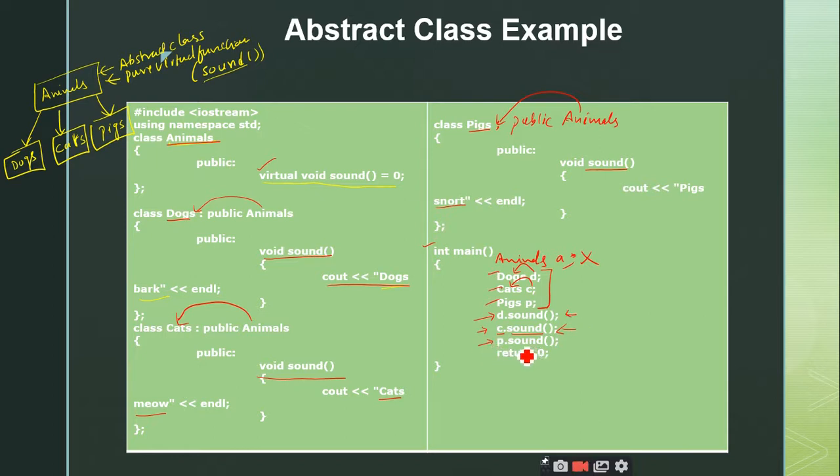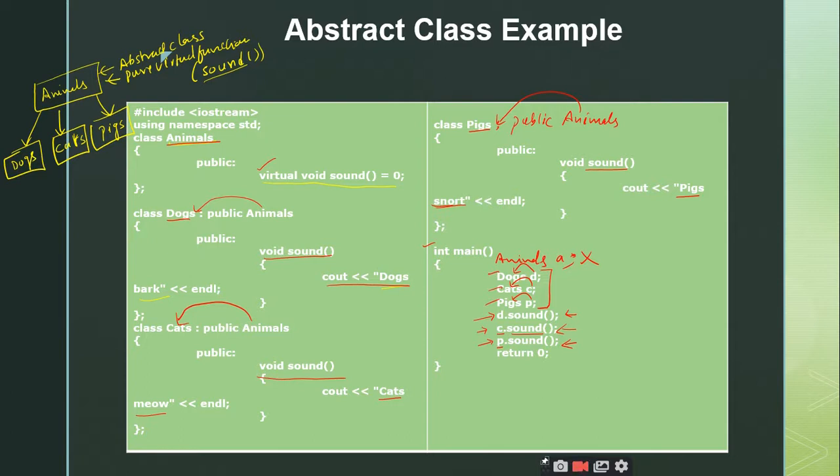That means I am invoking the sound function with the object p, which is of class pigs. Therefore the sound function of the pigs subclass is invoked, and it will print the message as pig's snort. So this is a simple example to illustrate the concept of abstract classes.